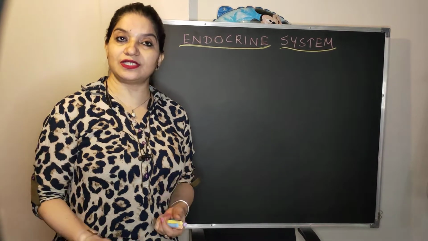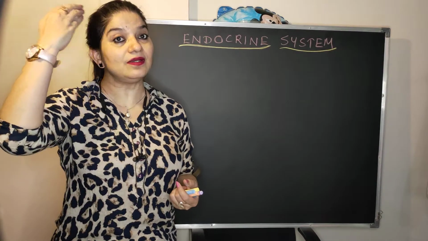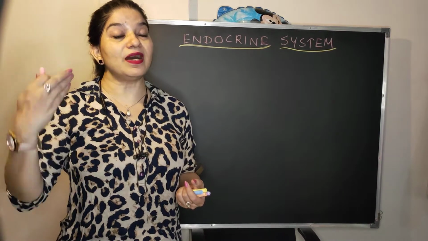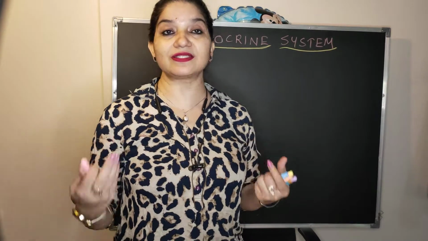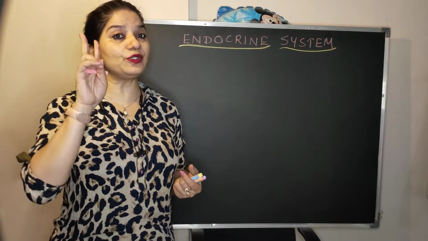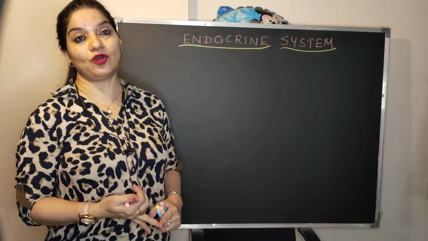See, whenever puberty or adolescence strikes you, then there is a signal from your reproductive system. That signal is carried to the brain. Over there is the master of master's gland, that is hypothalamus, and then hypothalamus gets the signal. It releases only two types of hormone, that is the releasing hormone and the inhibiting hormone.